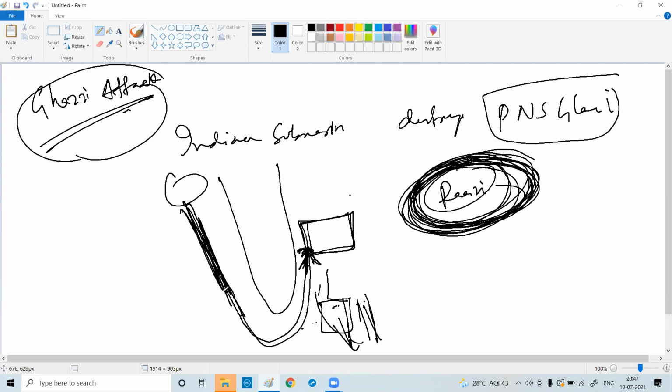And normally Pakistan never accepts its defeat. So they said that Pakistan lost due to some technical error. The PNS Ghazi was destroyed, but actually it was destroyed by our Indian submarine. So if you see that movie, you will come to know.